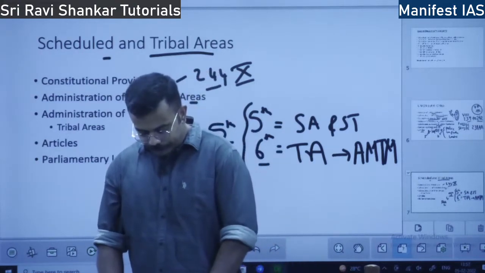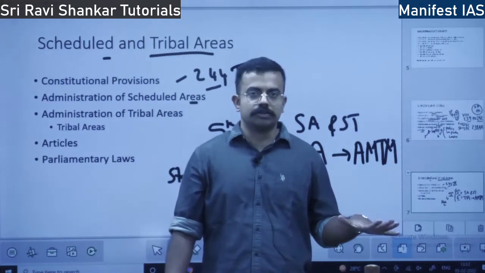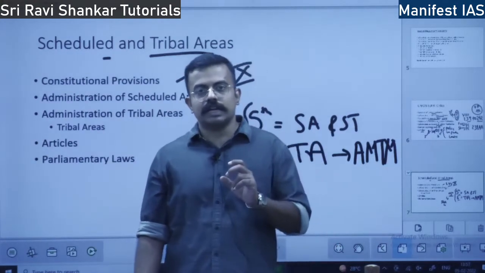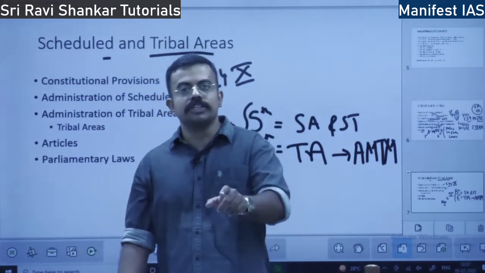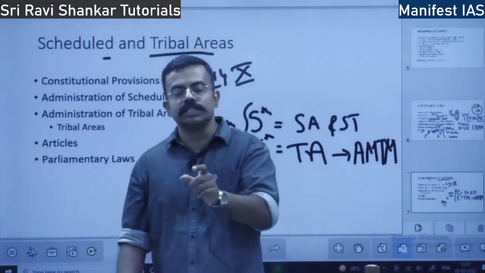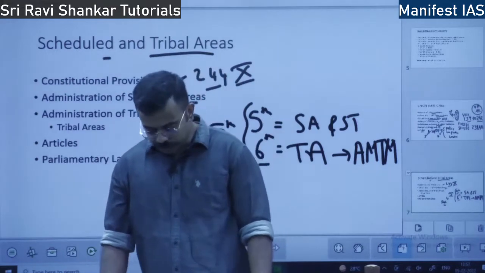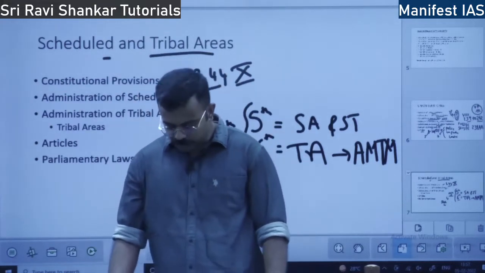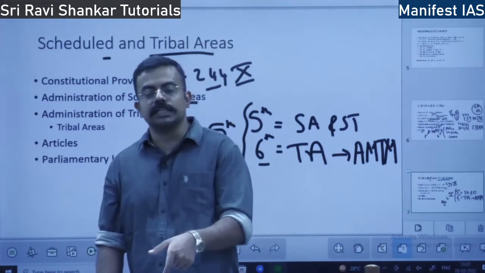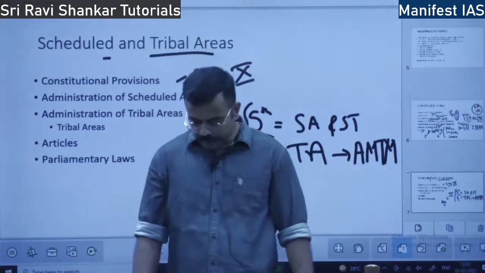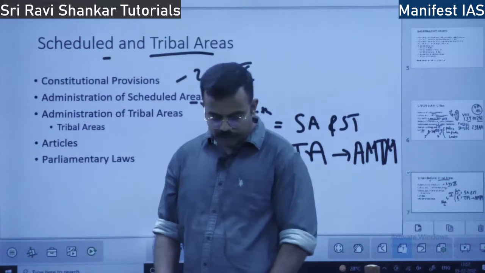So the governor is empowered. Parliament forms the laws, so they are equally applicable to the states. However, when it comes to scheduled areas, the governor can say which central law will apply to the scheduled area, or which central law will not apply. So the governor can specify which laws will apply, or which law will apply with certain modifications to suit the needs of the areas. Okay, this is with respect to laws applicable to scheduled areas.